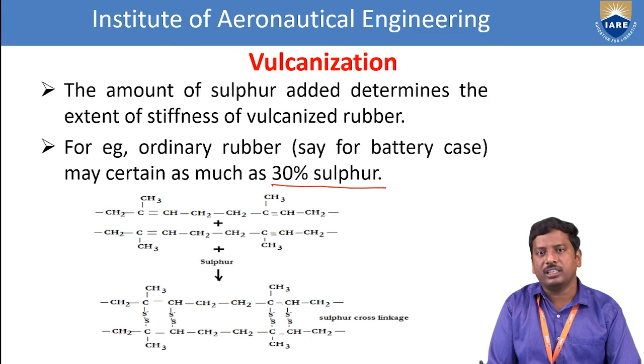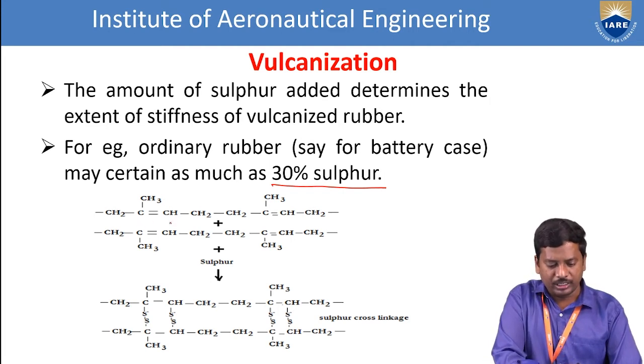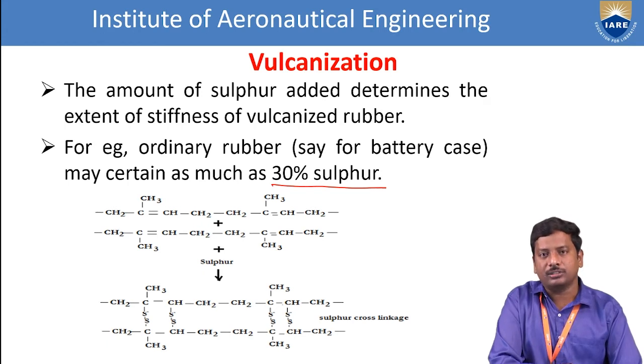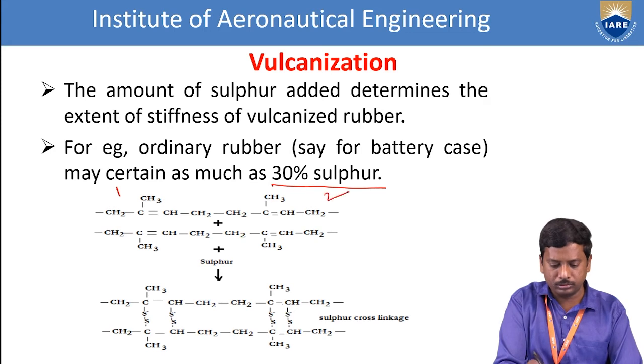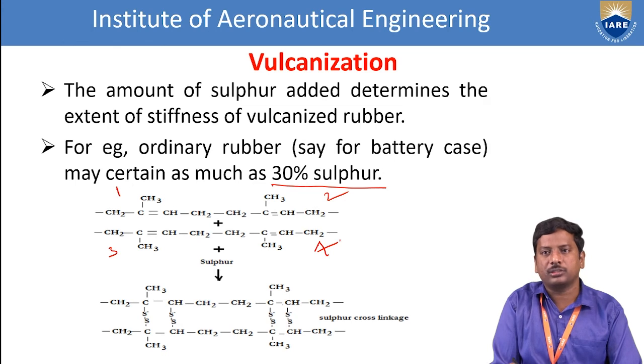Now let us see the equations of the vulcanized rubber. It mainly involves the monomeric units, that is, isoprene, which undergoes polymerization to give polyisoprene. That is nothing but natural rubber. So this is about the polyisoprene units: 2-methyl butadiene undergoes polymerization to give the polyisoprene units. By taking polyisoprene units 1, 2, 3, 4, we have taken four polyisoprene units in total.